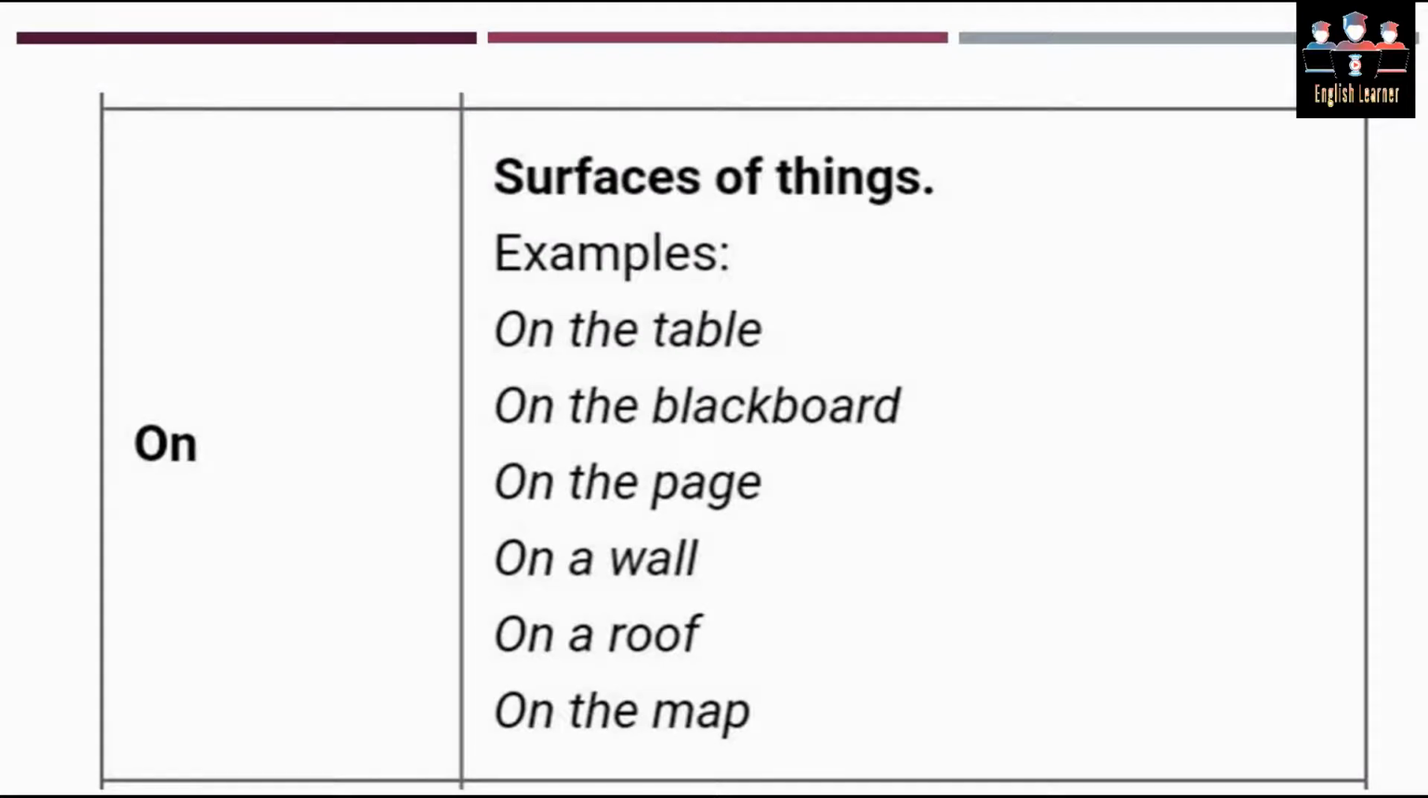Next is the usage of on as a preposition of place. On is used for representing surfaces. Something is above that surface, or something is just on the surface. For example, on the table, on the blackboard, on the page, on the wall, on a roof, and on the map.